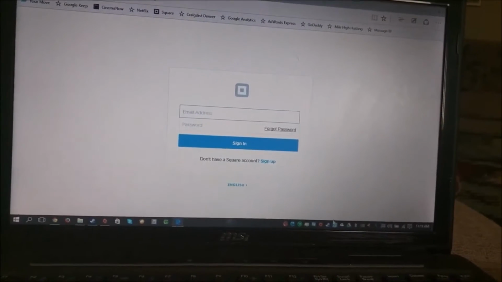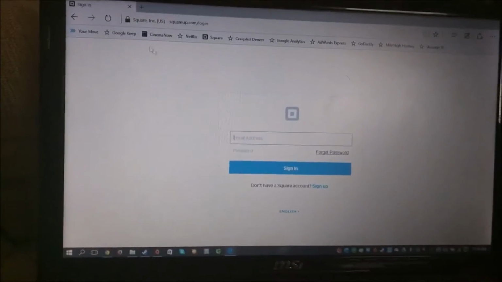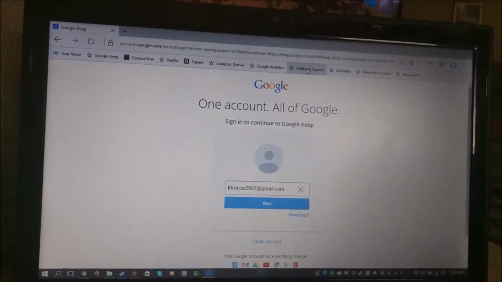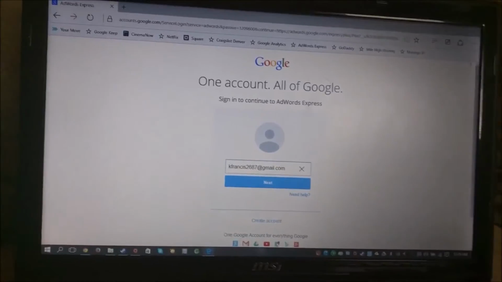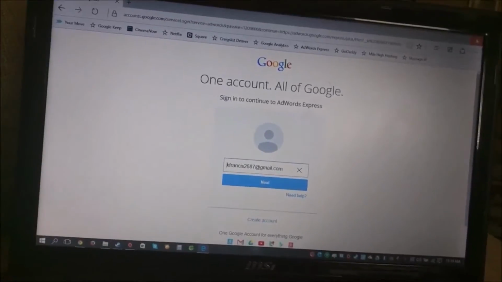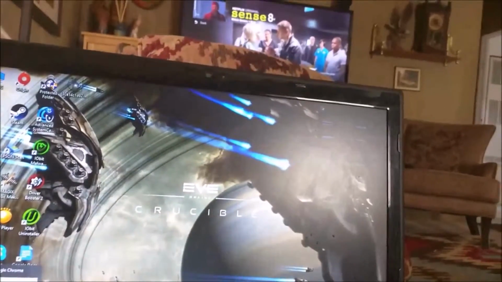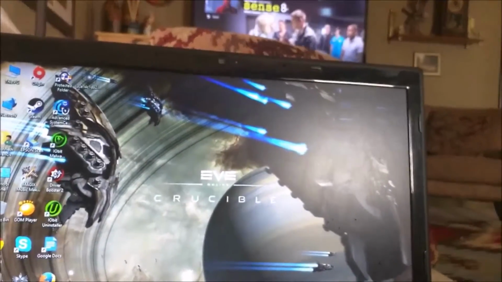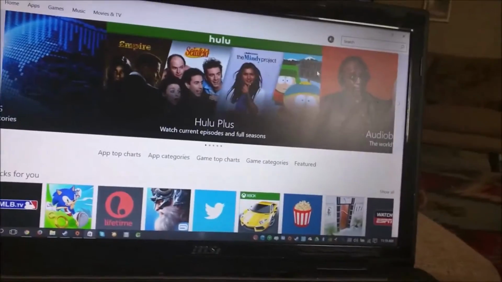So my encryption is now down. I turned it off, and as you can see, everything's working just fine now, okay? Which is a problem, because it wasn't working when I was protecting my privacy while surfing on the internet. So, let's see. Now let's go into Windows Store. So see, everything's working now. I mean, this is so stupid.